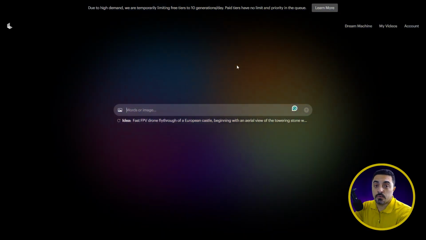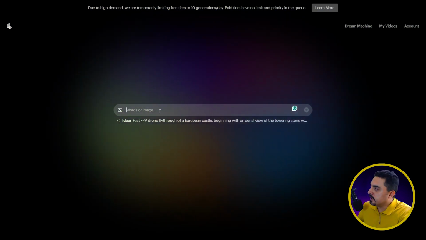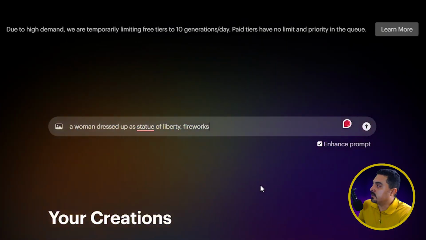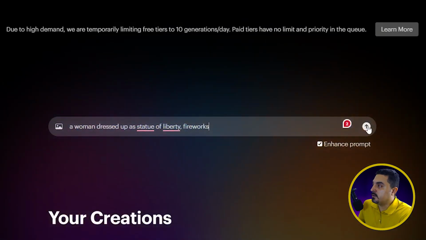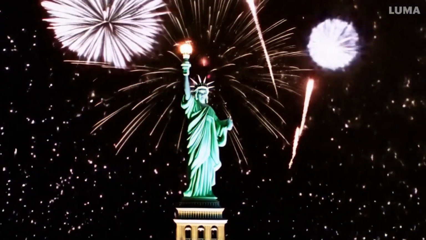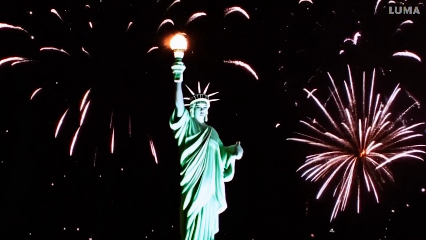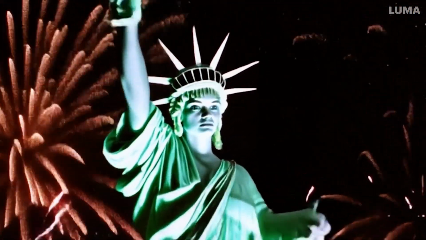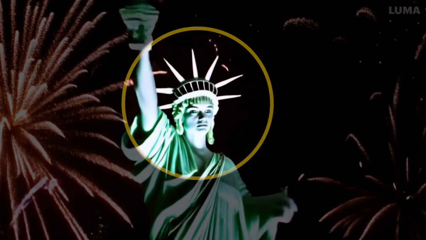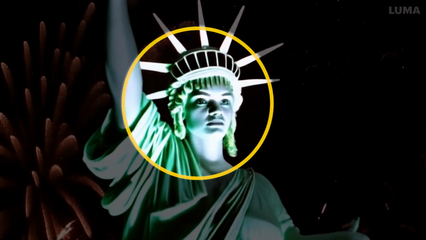After logging in to your account, there is a prompt box available here. Let's paste this prompt: a woman dressed up as a Statue of Liberty and fireworks. Let's try this as a text to video prompt. And as you see, this tool adds great camera movements with a single prompt, and unlike the other competitors, the character face remains constant without any deformation.